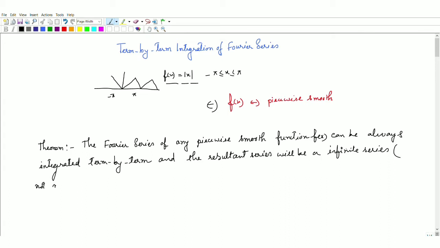Not necessarily Fourier series. It is not necessary that after integration you will always have a Fourier series. That thing I have written, Fourier series, and the resultant series will be an infinite series.